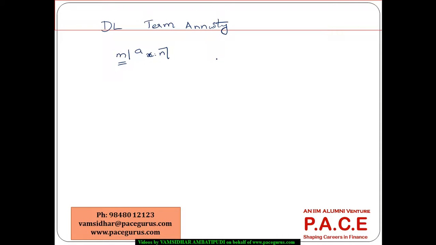So this also could be there. It's a slightly deviated version corresponding to the whole life deferred annuity. So all these things typically have to be remembered.